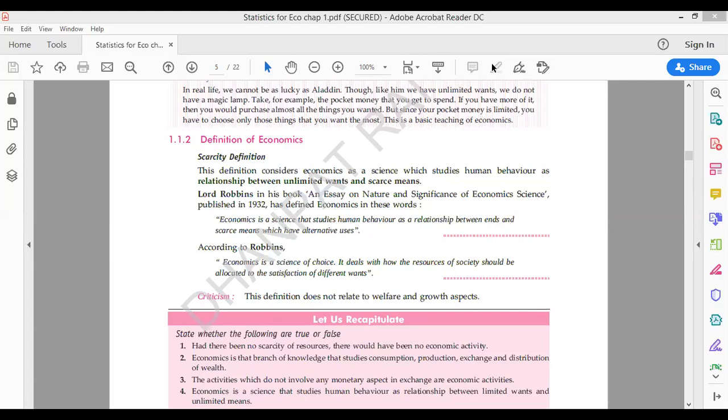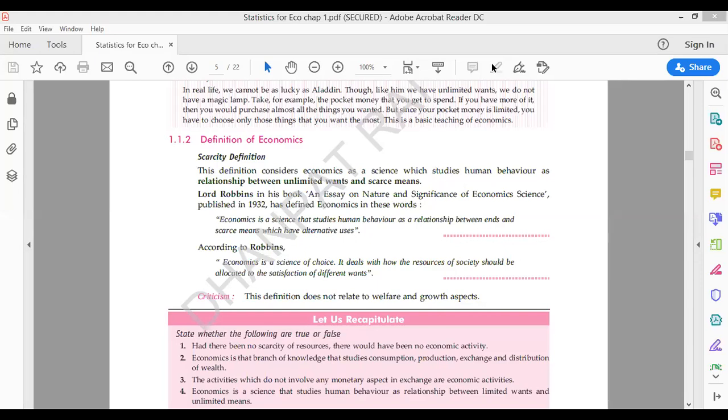So it is false. Fourth is economics is a science that studies human behavior as a relationship between limited wants and unlimited means. Economics एक science है जो human behavior के साथ study करता है, relationship के साथ study करता है, that deals between limited wants and unlimited means. जो limited wants और unlimited means के साथ deal करता है, resources के साथ deal करता है.